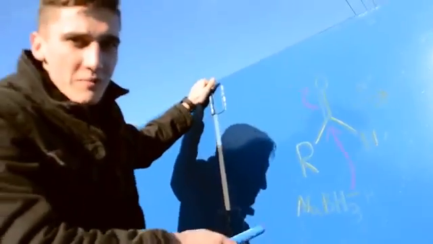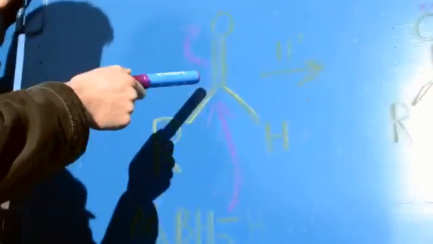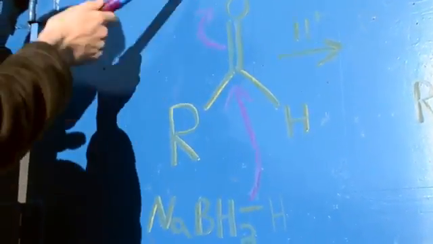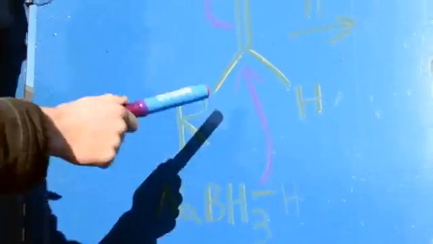Come here. This is a reduction of a carbonyl using sodium borohydride. As you can see, the partially positive charged carbon here is double bonded to an oxygen. This allows the electrons from the double bond to move onto the oxygen, and the hydrogen may push off the sodium borohydride onto that structure.